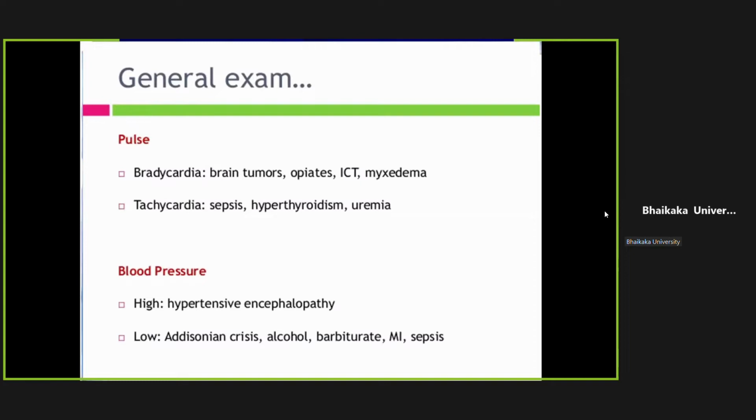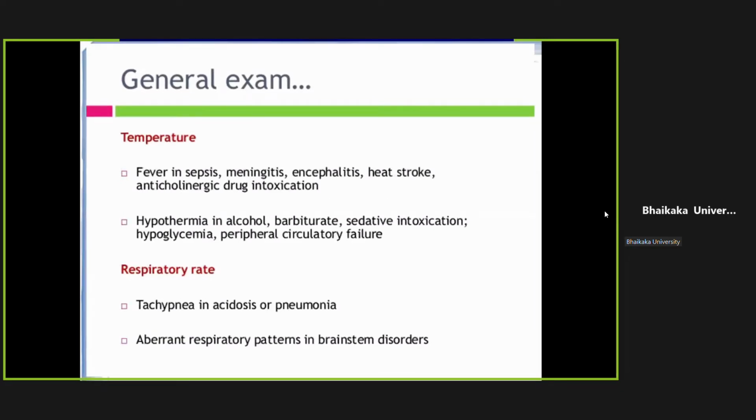If blood pressure is high, then elevated blood pressure may have led to coma, which is known as hypertensive encephalopathy. And if the blood pressure is low, then it can be because of alcohol toxicity, myocardial infarction, or Addisonian crisis. If patient has fever, then you should suspect septicemia, meningitis, encephalitis, heat stroke, coma because of exposure to excessive high temperature for long time, or anticholinergic drug intoxications like atropine.